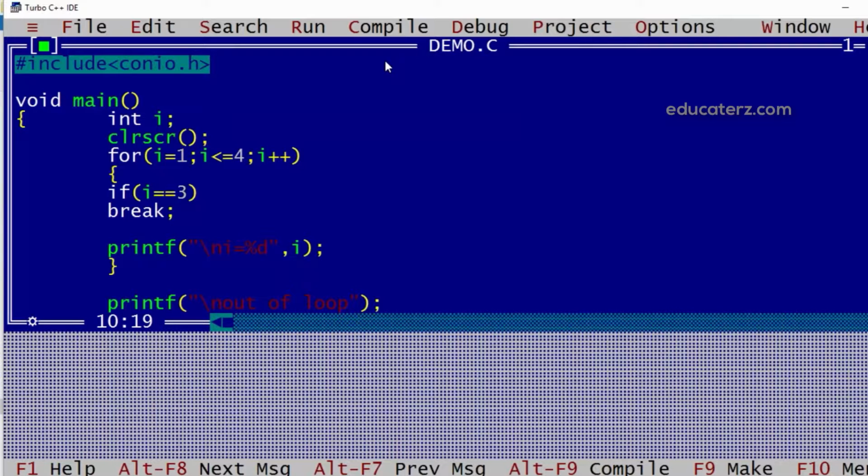Now if I replace this break with continue, then as we have discussed, continue makes it go back to the next iteration of the loop by skipping the statement provided after continue. So what we expect, first I will be 1, then it will become 2. As soon as it becomes 3, the next iteration will be executed. So it will not break out of the loop, but it will go to the next iteration.